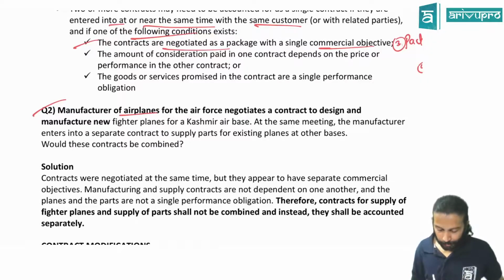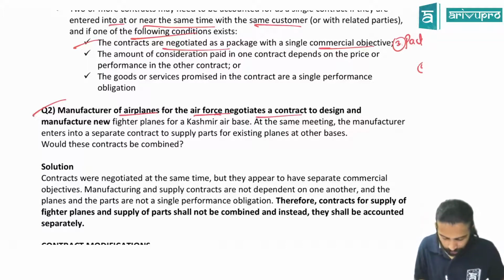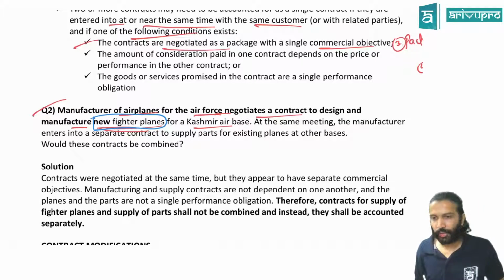A manufacturer of airplanes for the Air Force negotiates a contract to design and manufacture new fighter planes. Box that. New fighter planes, keep that word in mind, okay? For Kashmir Air Base. We have negotiated one contract with the defense authorities that we will supply one fighter jet and give it to you at Kashmir Air Base. We'll deliver the goods there.